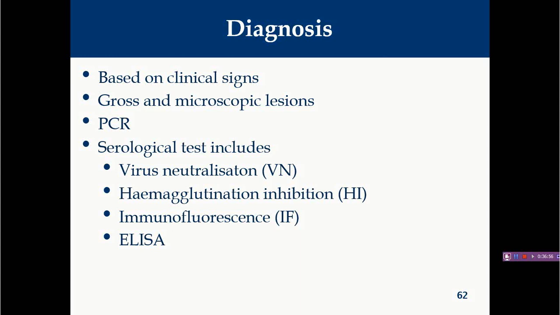So diagnosis is based on the clinical signs. Whenever you find a decrease in egg production, particularly at the time of peak, it is indicative of this disease, but again this is not very specific. Grossly, the lesions are not indicative of this disease. Microscopically, if you find intranuclear inclusion bodies in the pouch cell gland epithelial cells, then they are indicative of this disease. For confirmation, you have to go for PCR or some serological tests like virus neutralization, hemagglutination inhibition, immunofluorescence, or ELISA. Egg drop syndrome 76 is found in most countries except the USA and Canada.